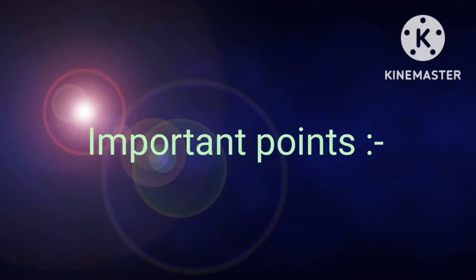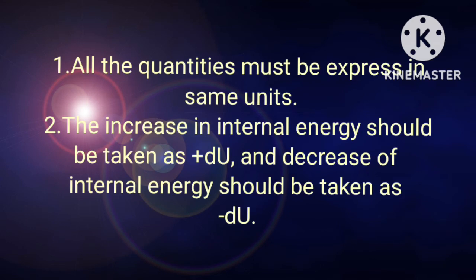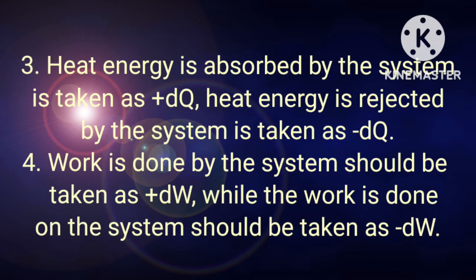And the next important points are: all the quantities must be expressed in the same units, either in Kelvin or Celsius. An increase in internal energy should be taken as positive dU and a decrease of internal energy should be taken as negative dU. Heat energy absorbed by the system is taken as positive dQ. Heat energy rejected by the system is taken as negative dQ. Work done by the system should be taken as positive dW, while work done on the system should be taken as negative dW.